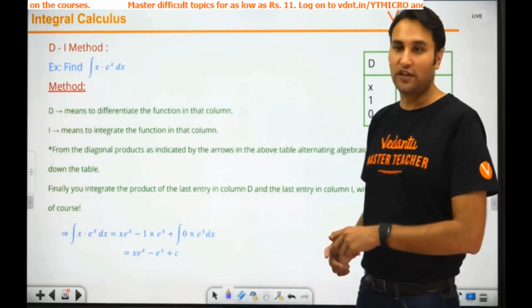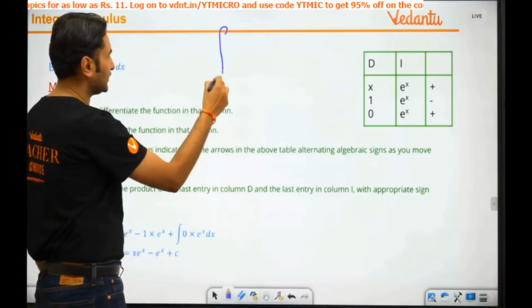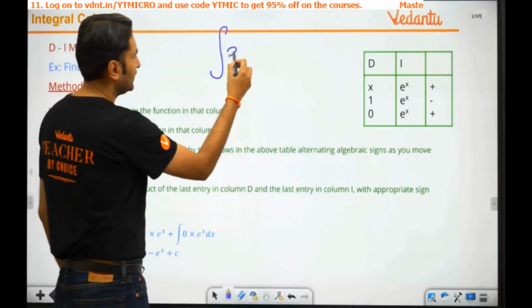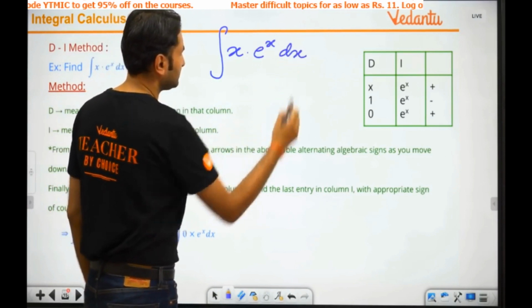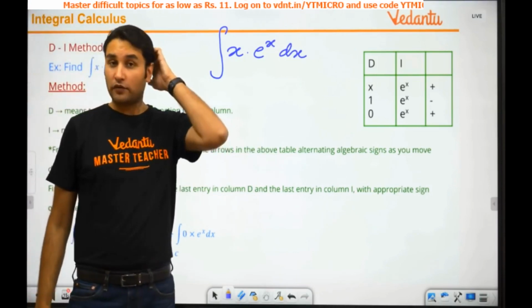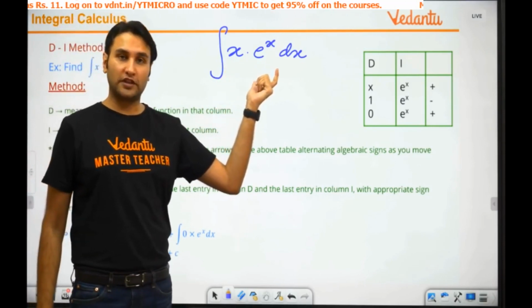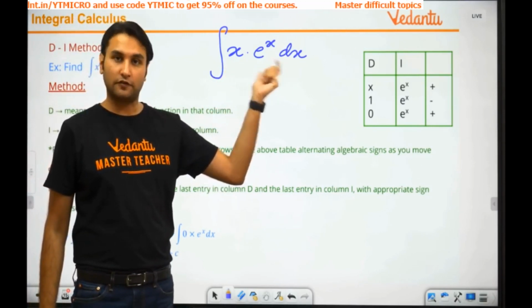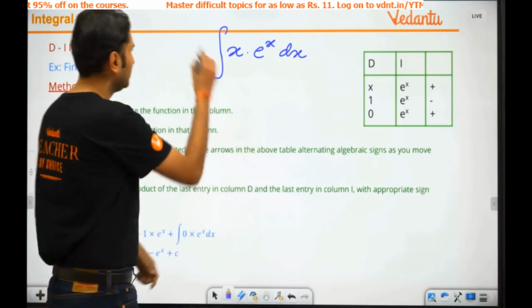Okay, so guys, what does it say? Imagine you have this integral. What is written here? Integration x into e raised to power x dx. Okay, this is definitely something we solve by parts. But how do we solve it by parts? There is a function which you will want to differentiate. There is a function which you will want to integrate. First function, second function. Remember the ILATE rule? Remember ILATE?